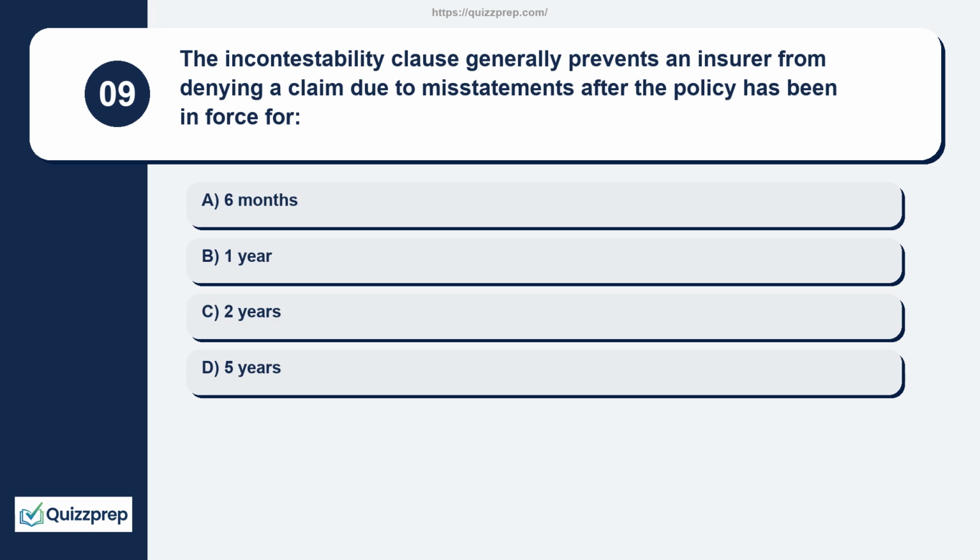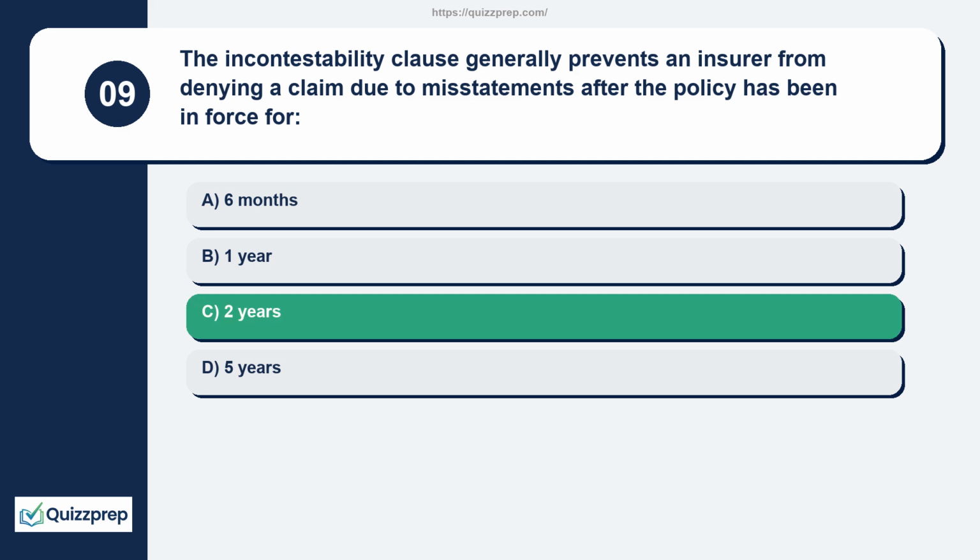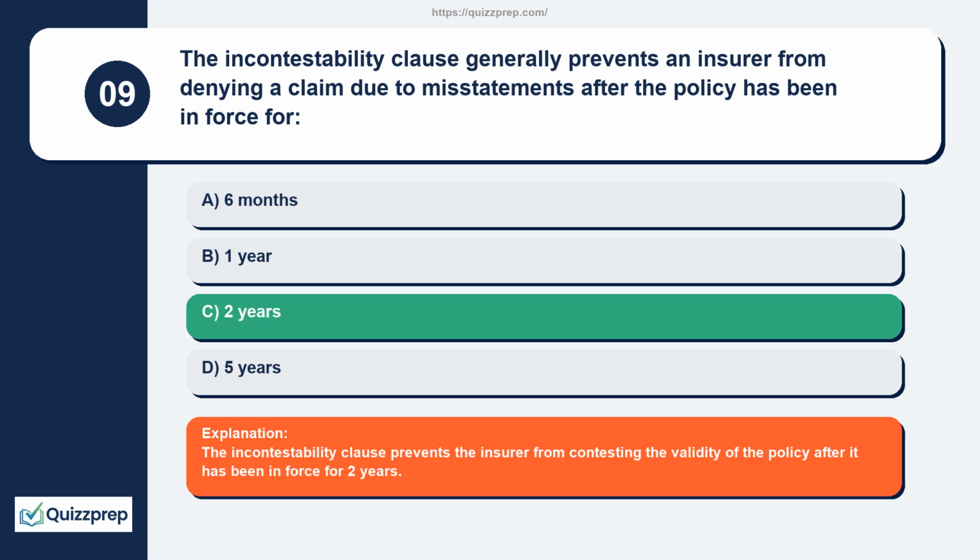Question 9. The incontestability clause generally prevents an insurer from denying a claim due to misstatements after the policy has been in force for 6 months, 1 year, 2 years, 5 years. The incontestability clause prevents the insurer from contesting the validity of the policy after it has been in force for 2 years.